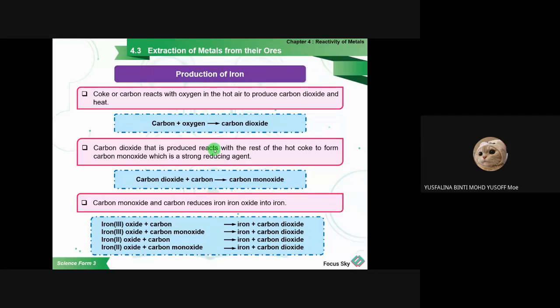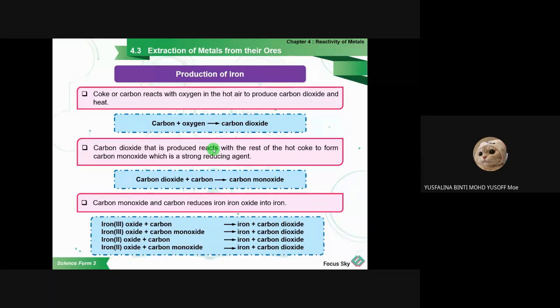So I will explain again. First, we mix the coke, calcium carbonate and also the iron ore, or iron oxide, inside the blast furnace. Then, second, we give hot air to the blast furnace, and the oxygen mixes with the carbon from the coke to produce carbon dioxide.